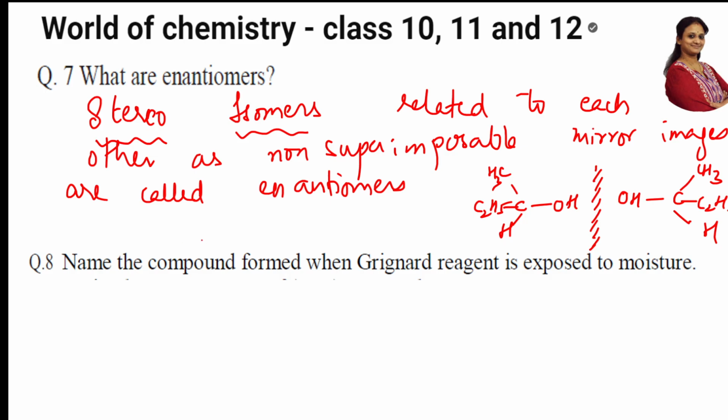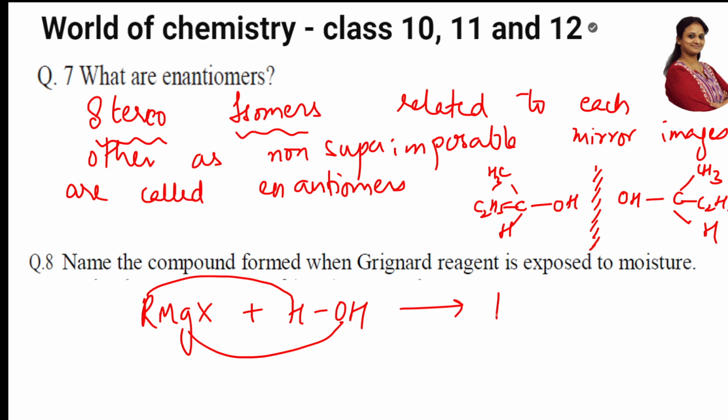Sorry for the inconvenience. Now let's read this question. Name the compound formed when Grignard reagent is exposed to moisture. What is Grignard reagent? What is moisture? Nothing but water. What will happen, students? Simple. It's going to form hydrocarbon and MgOH excess out.